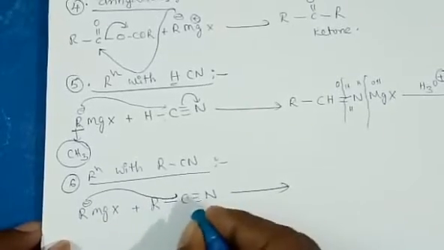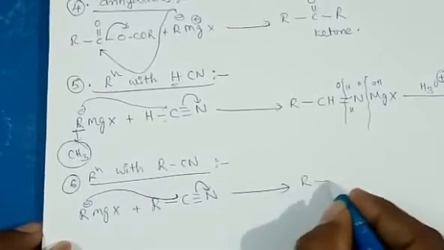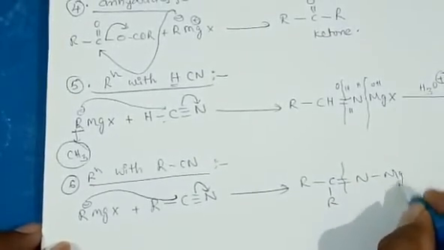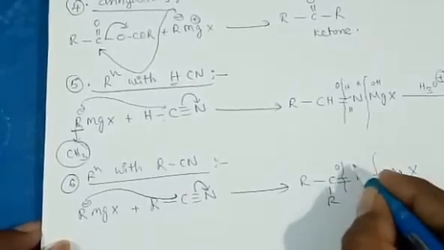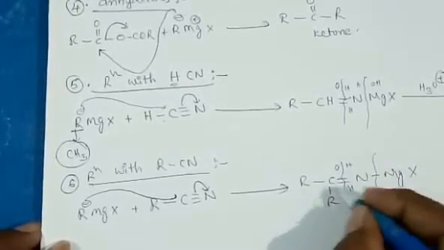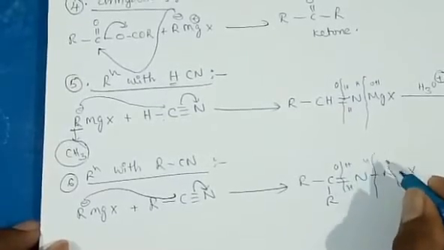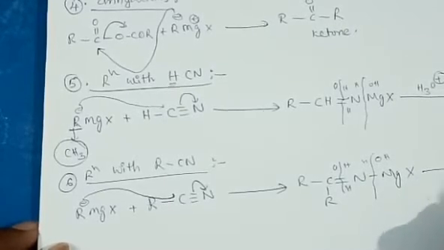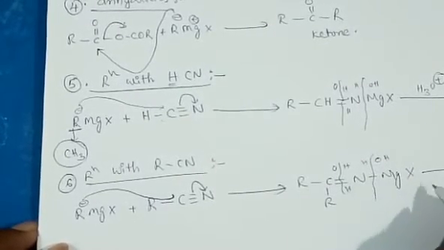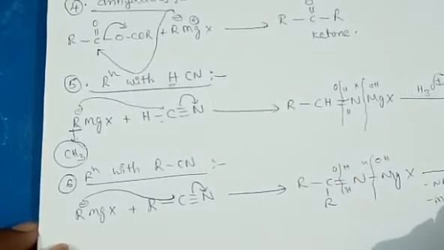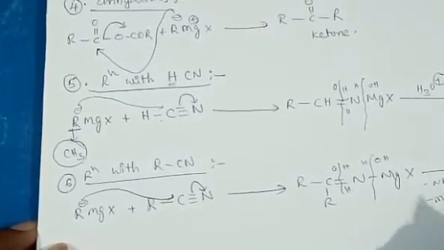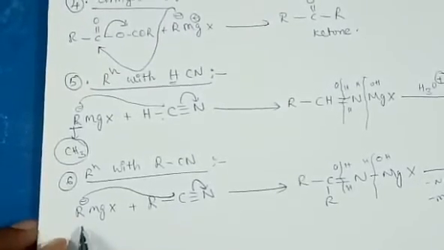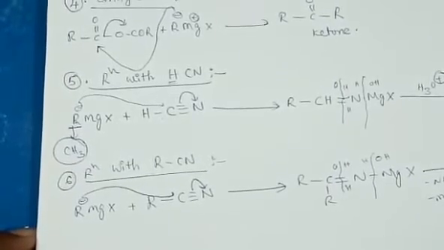R minus comes and attacks here, MgX, and simply the water molecule dissociates like this, HOH dissociating and attacking to form these byproducts, ammonia and MgXOH. Finally a ketone is formed. Here again the point is, Grignard reagent reacts with RCN to form ketones.